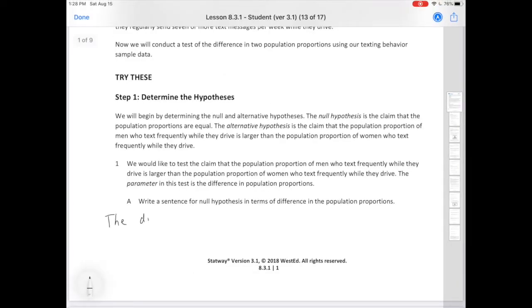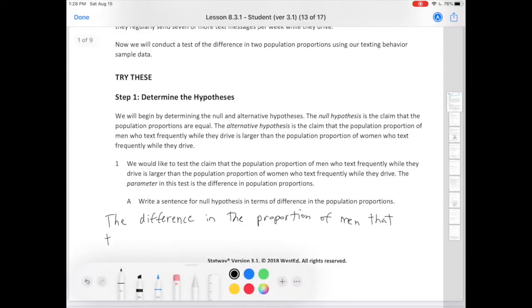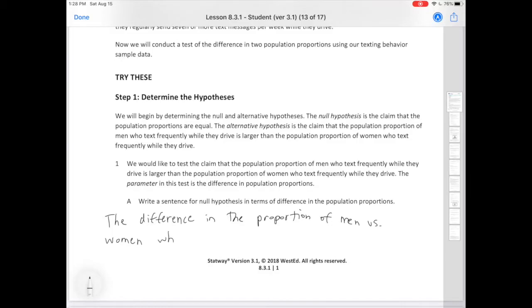The difference in the proportion of men versus women who text frequently while driving is 0.